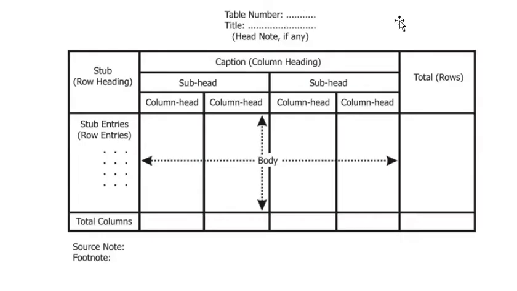This is a format you have to copy in your notes, where you have to put the data in tabulation form. You have to draw this and put the data in tabulation form. So this is head note, footnote, table, title, sub, row heading, caption if needed, then total of rows, total of columns, then subhead. Under the various headings, entries are to be made row wise, then row total and column total.